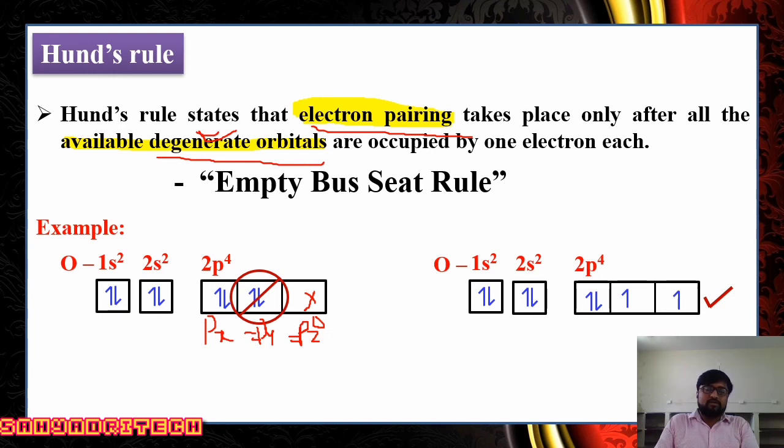So the overall configuration is 2px2, 2py1, 2pz1. This is in accordance with Hund's rule: electron pairing takes place only after all the available degenerate orbitals are occupied by one electron each.